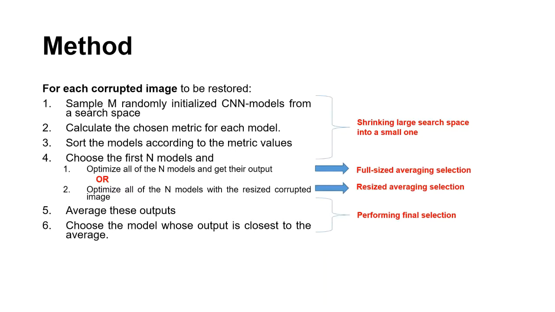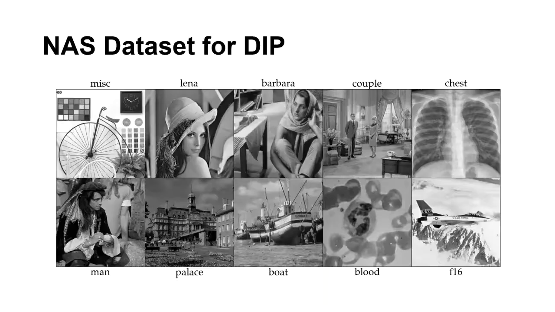To perform a selection, we optimize these n models and obtain their outputs. Then we average those outputs and select the model whose output is closest to the average. To expedite the final selection process, we propose a second selection method by resizing the corrupted image while optimizing the n models.